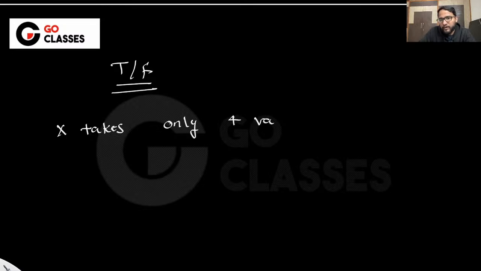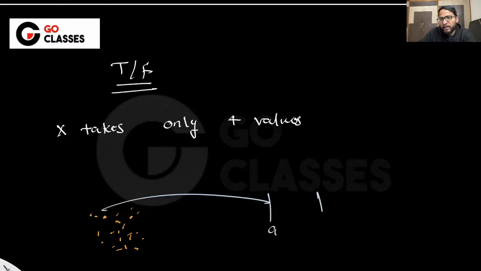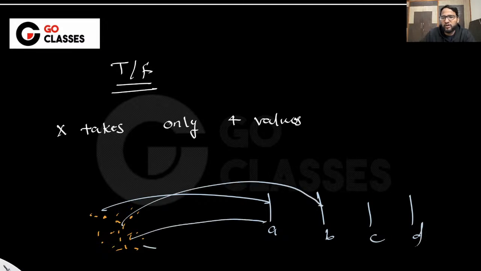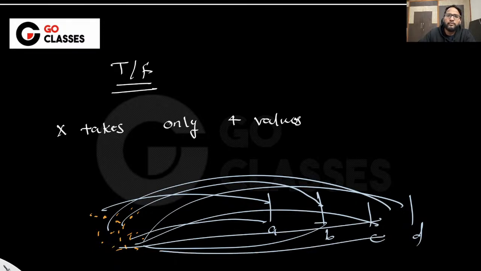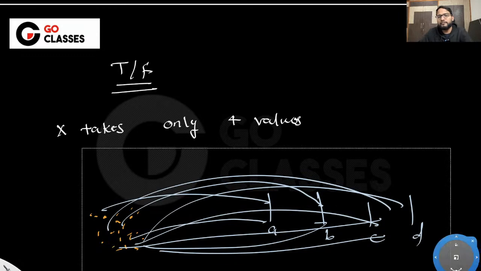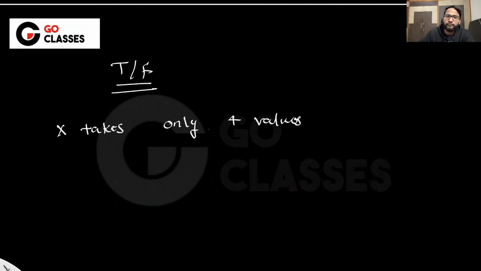Which means that whatever the outcome here is, x is mapping to either, let's suppose, a or b or c or d. Everything is either mapped to a, b, c or d, something like this, right? Which means x is actually just having four values. For everything, it is either giving a, b, c or d.